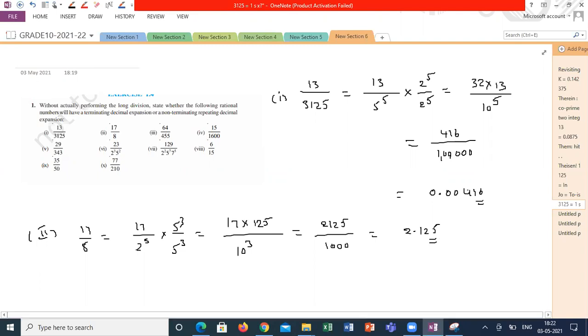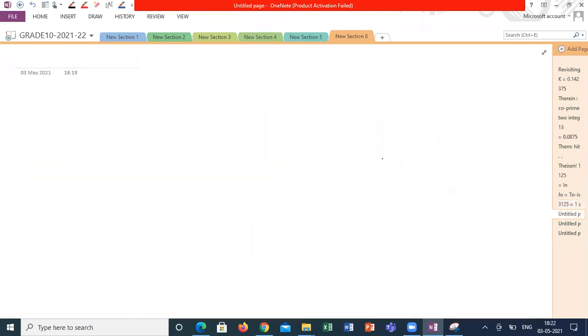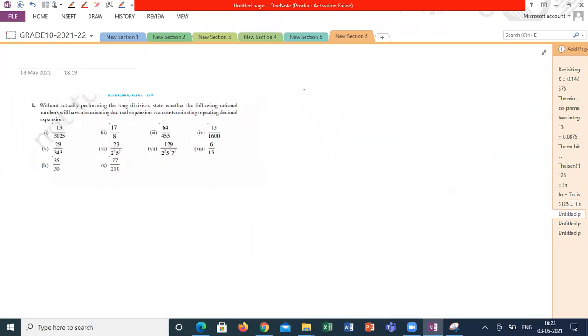The third one is non-terminating, so we are not going to touch that. He is asking for those which are terminating, only those you expand in decimal expansion. 15 by 1600. This can be written as 15 by 2 power 6 into 5 power 2. So how will we do this question?